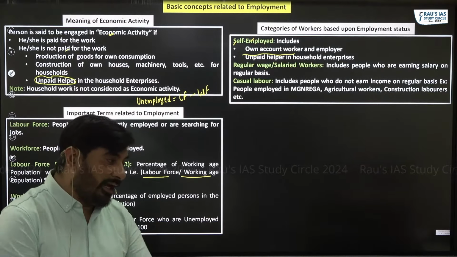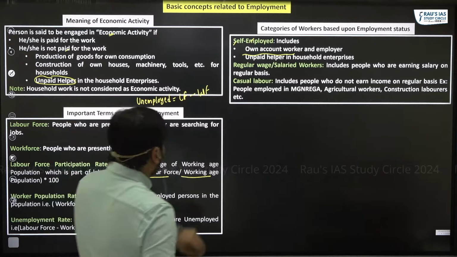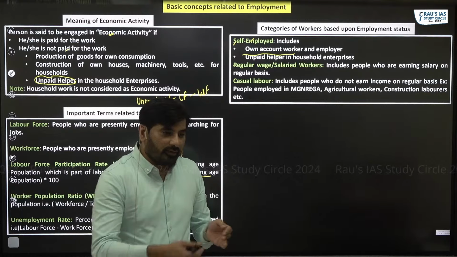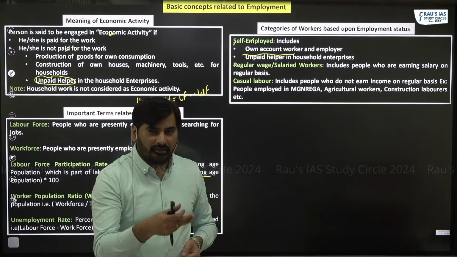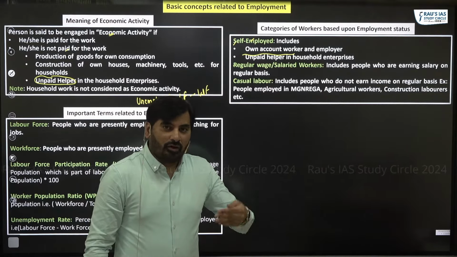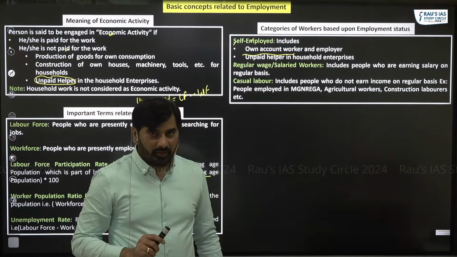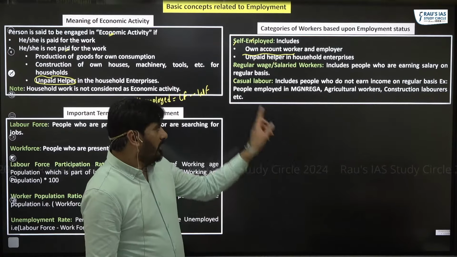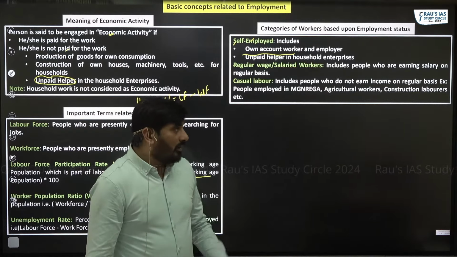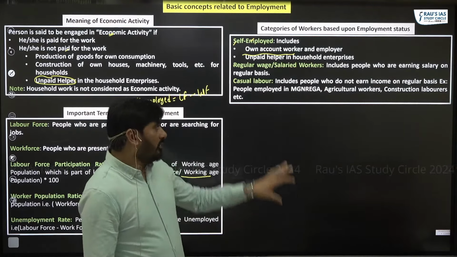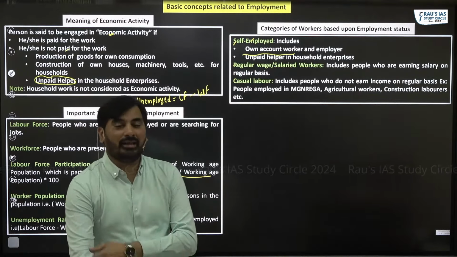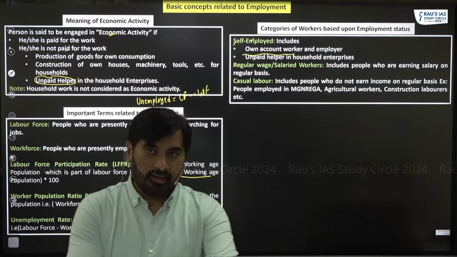Third category is casual labor. See, the difference between regular wage and casual labor is that regular wage workers get wages on a regular basis, let's say on a monthly basis. Casual workers do not get wages or income on a regular basis. Examples would include people employed in MGNREGA, agriculture workers, and construction laborers. We can call them casual laborers. So that is how you have three categories of workers in India.